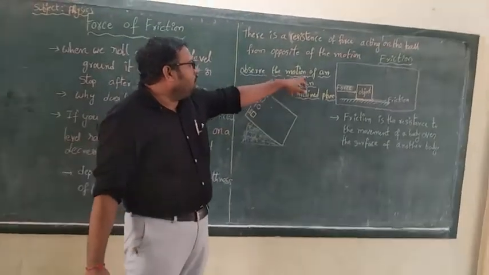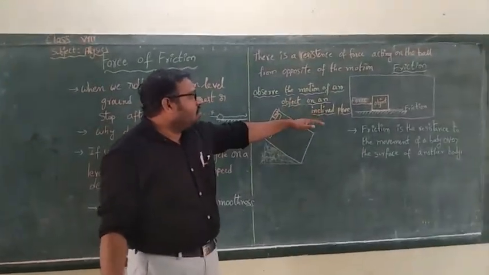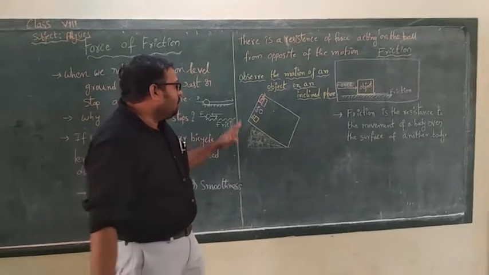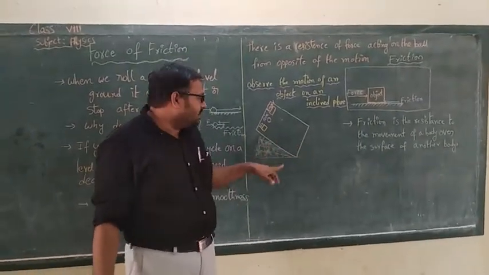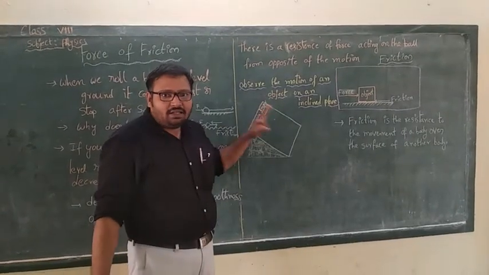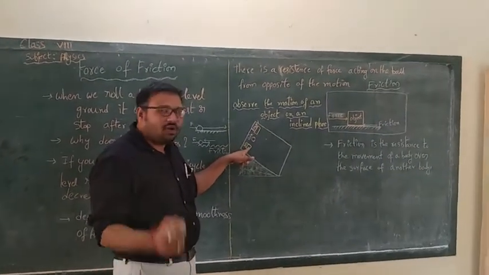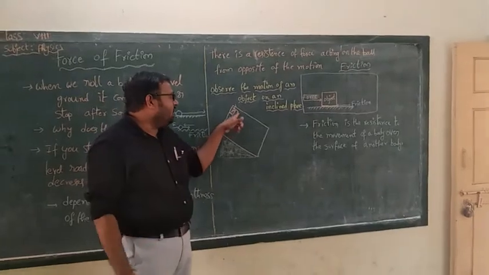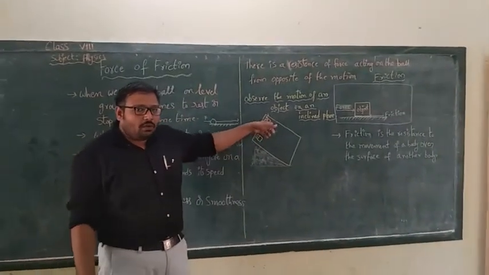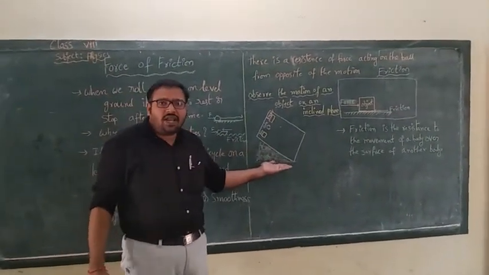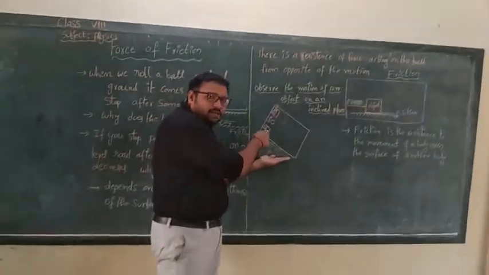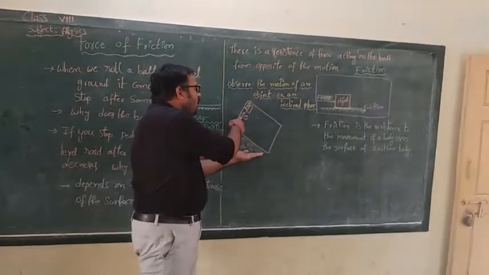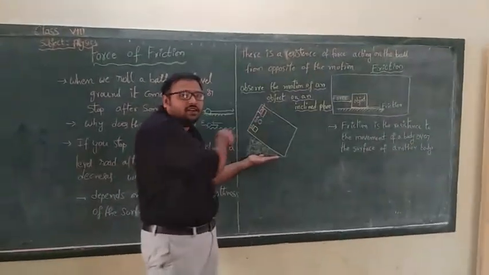So observe the motion of an object on an inclined plane. What are the required materials to do this activity? That is a tray or a plank. Three objects are required: a small ice cube, a coin, and an eraser. Now place the tray or plank on the level ground and place the three objects, the ice cube, coin, and eraser, at one end of the tray.